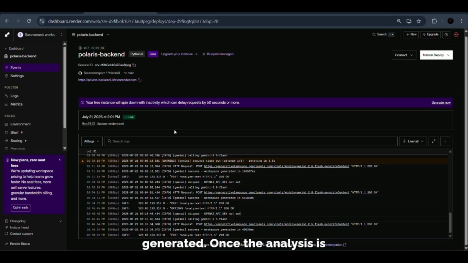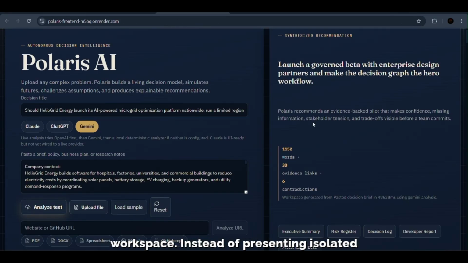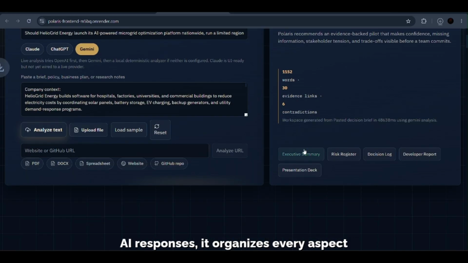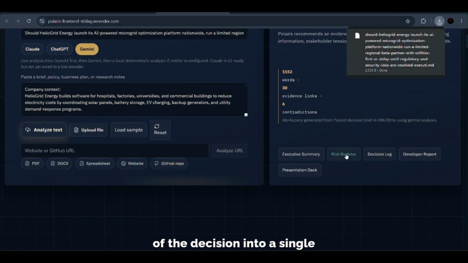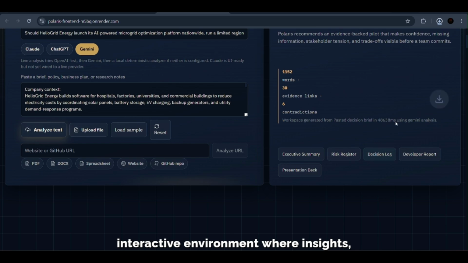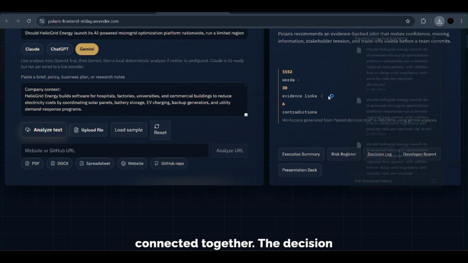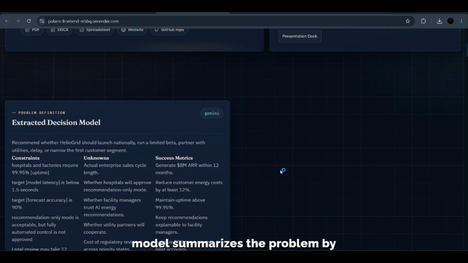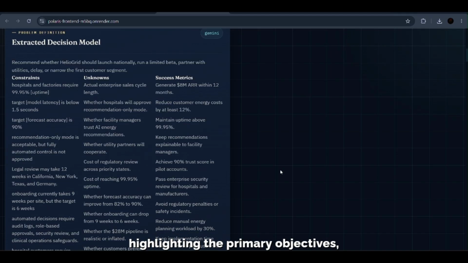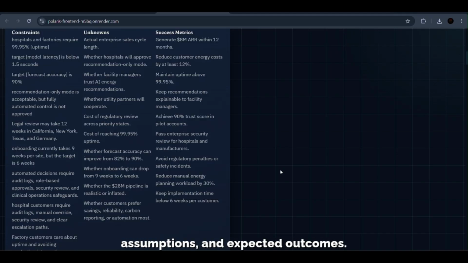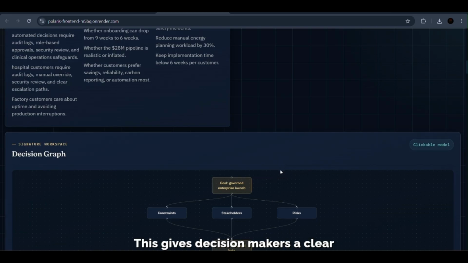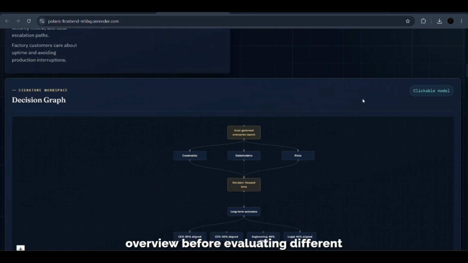Once the analysis is complete, Polaris builds a decision workspace. Instead of presenting isolated AI responses, it organizes every aspect of the decision into a single interactive environment where insights, evidence, risks, and recommendations are connected together. The decision model summarizes the problem by highlighting the primary objectives, strategic constraints, opportunities, assumptions, and expected outcomes. This gives decision makers a clear overview before evaluating different strategies.